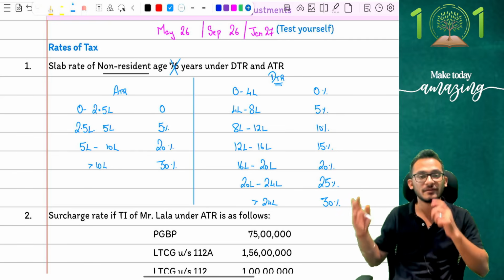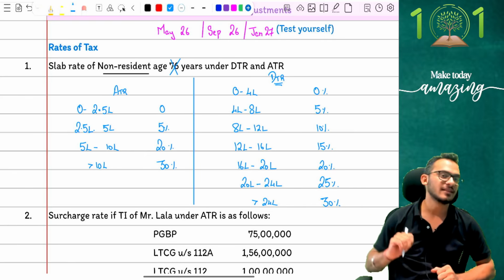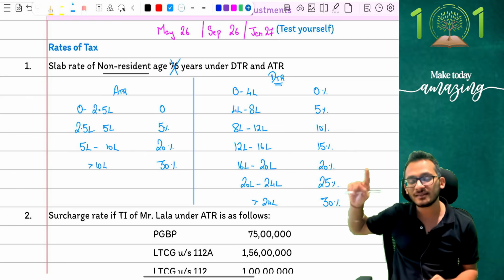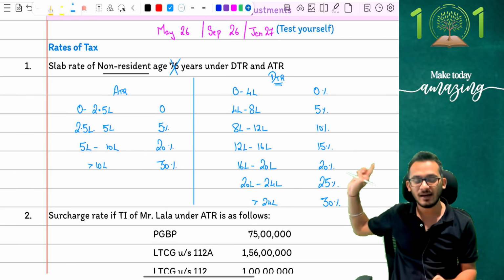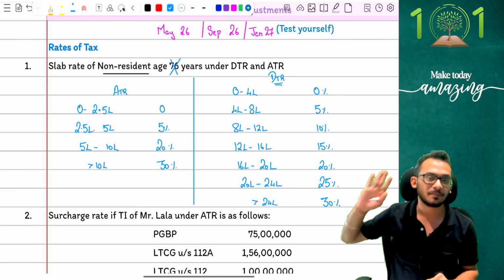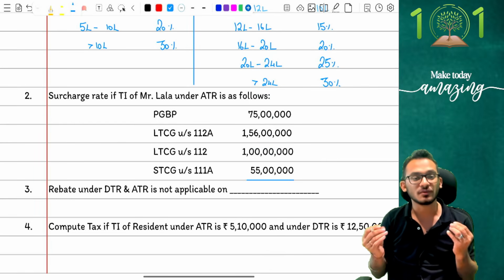No changes whatsoever when it comes to non-resident in DTR. DTR rules are always going to remain the same because there is no age restriction. But yes, under ATR scheme, you have a problem, and non-residents, despite being more than 60 years, are not going to get the higher exemption limits. They are still going to be at the normal slab rules. And that's what the understanding for you is. Clear? Chalo. With that, people, I'm moving on to your second question.